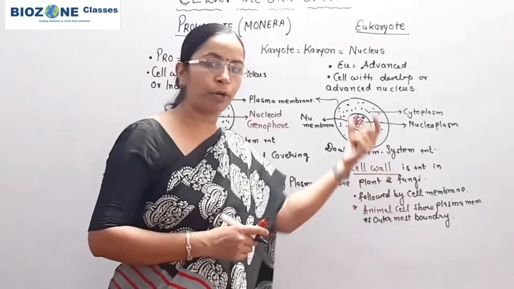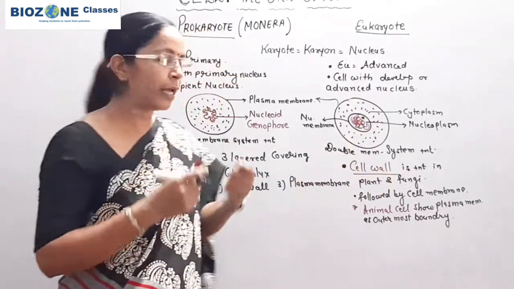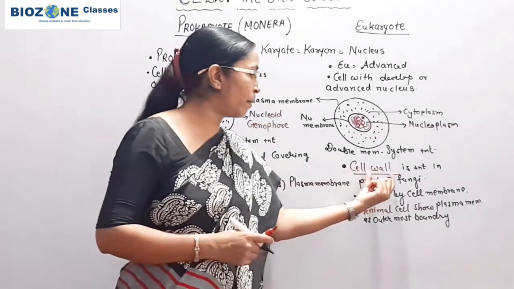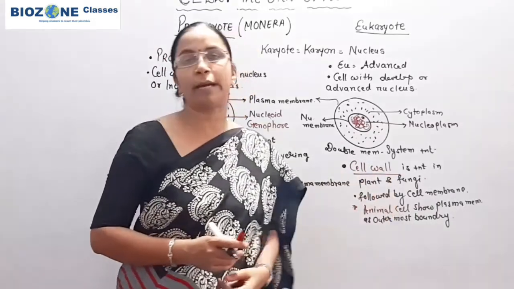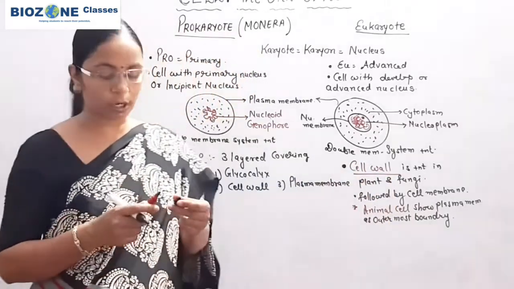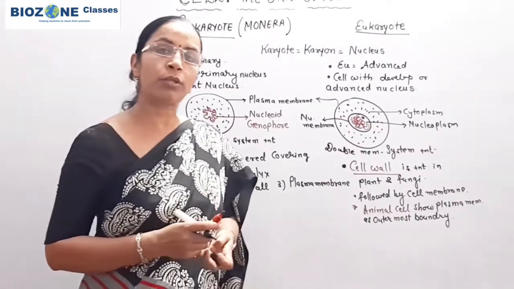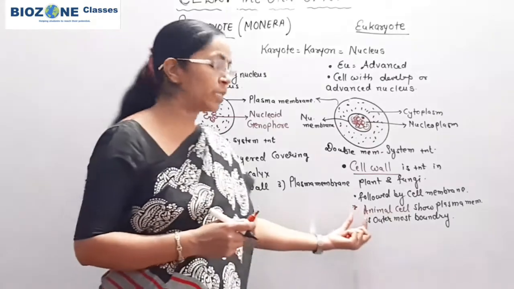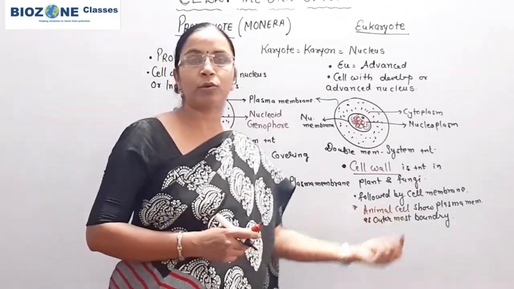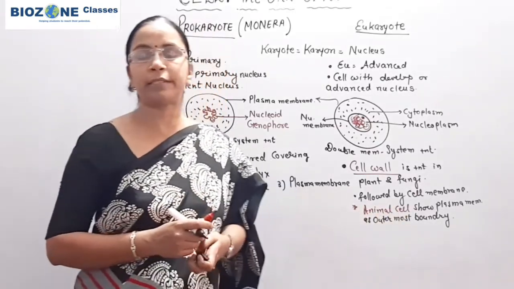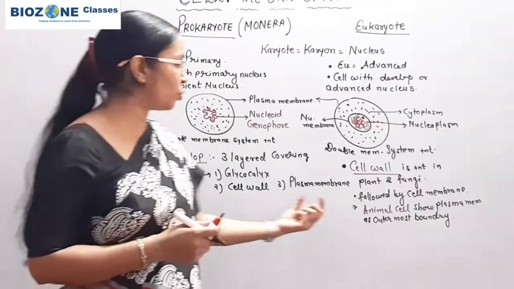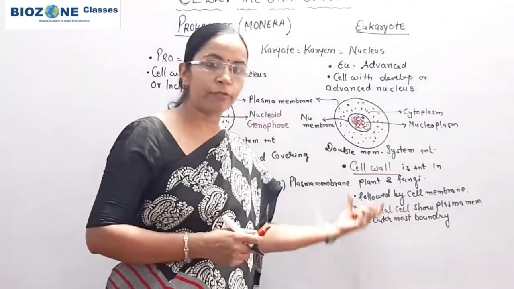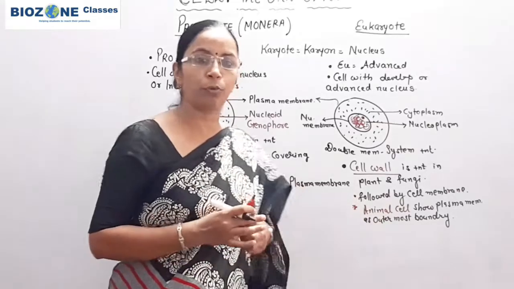What their components are, we will study in our next sessions. And in fungi and plants, cell wall is then followed by the plasma membrane. So in eukaryote, when cell wall is present, two coverings are present, cell wall and plasma membrane. But when cell wall is absent in animal cells, only a single protective covering is present in the cell, that is said to be the plasma membrane. So this part you remember for the outermost boundary.